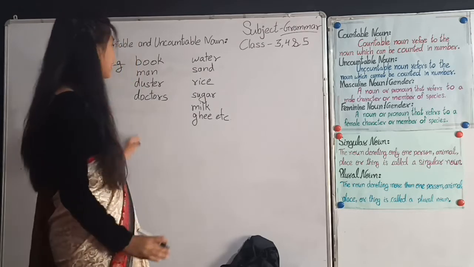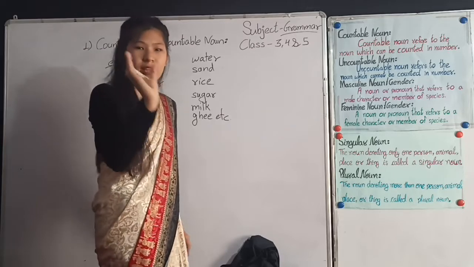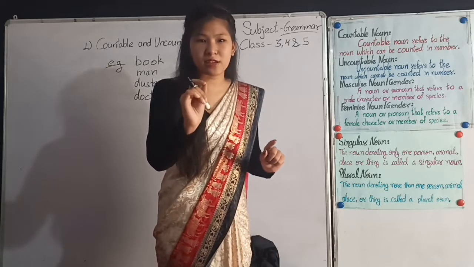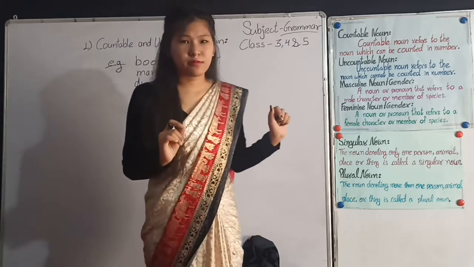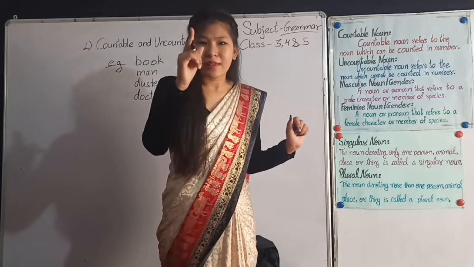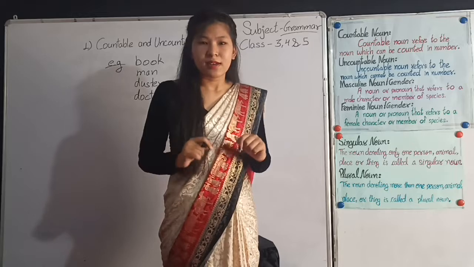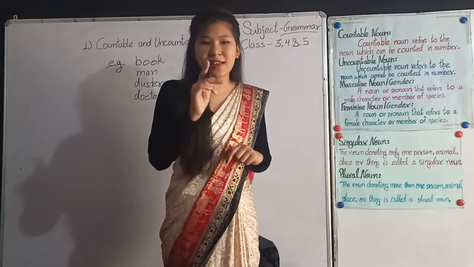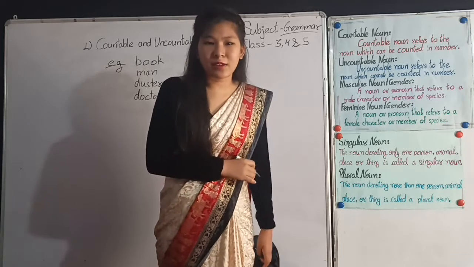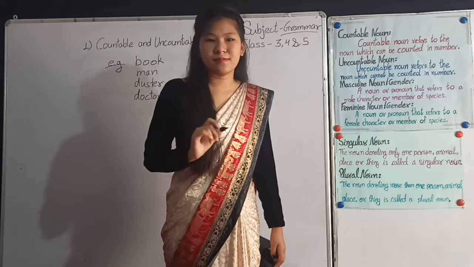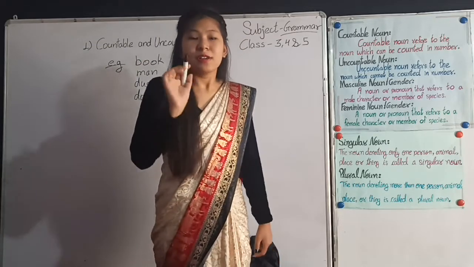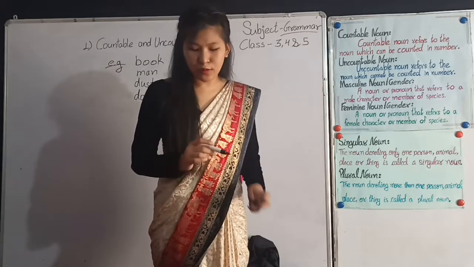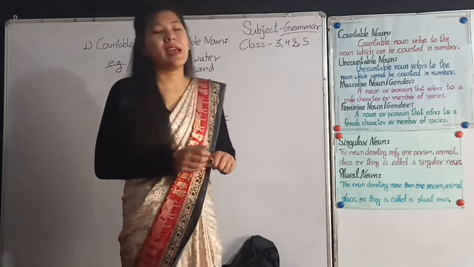Hope you understood what is countable noun and uncountable noun. Countable noun is a noun which is counted in number easily. We can count students. So students is countable noun. Can we count stars? Is star countable noun or uncountable noun? Yes, stars are uncountable noun because we cannot count stars. An uncountable noun is a noun which cannot be counted in number. Hope you understood what is countable noun and uncountable noun.